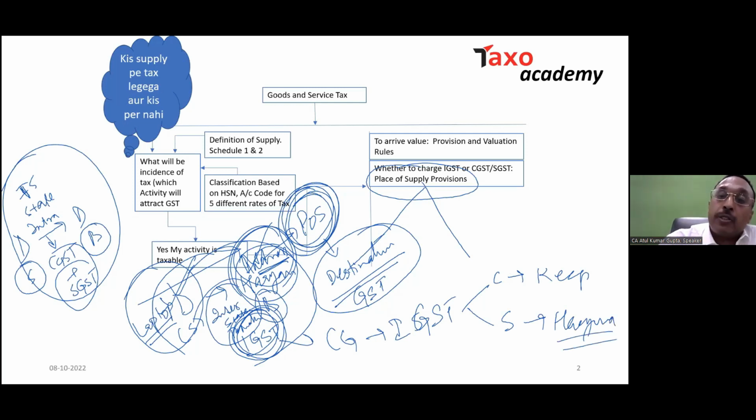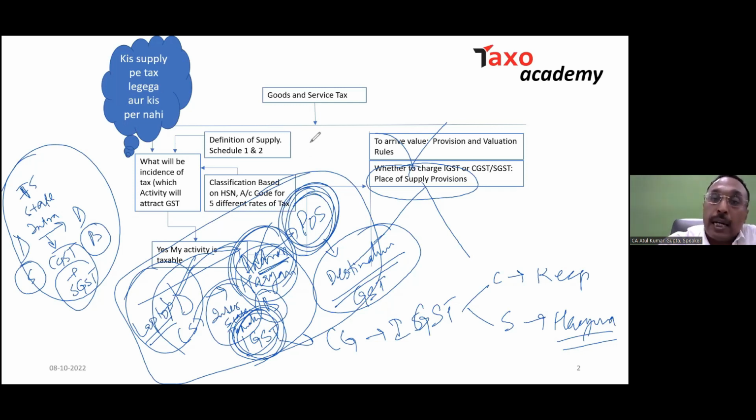Now, my dear friend, you understood the place of supply. The importance of the place of supply is that the entire system of GST will collapse otherwise, because we are living in a federal structure wherein the state and the center are both looking for their portion of the tax. In case you mention the place of supply wrong, say for example the place of supply of this particular activity was Haryana, but you mentioned Delhi, what will happen?